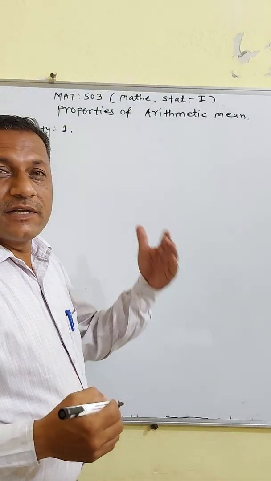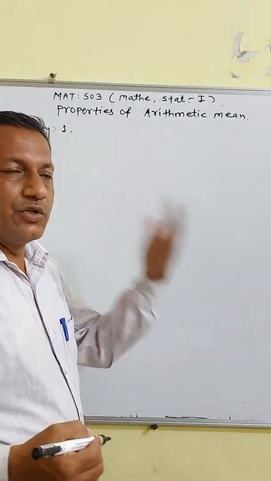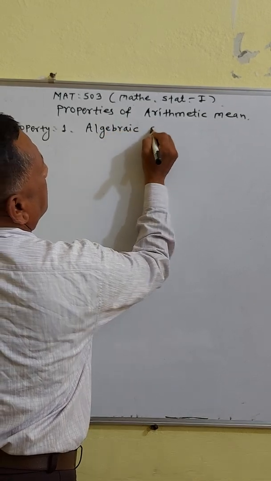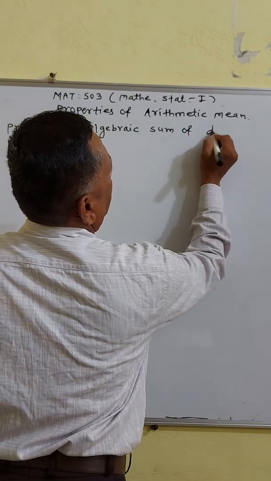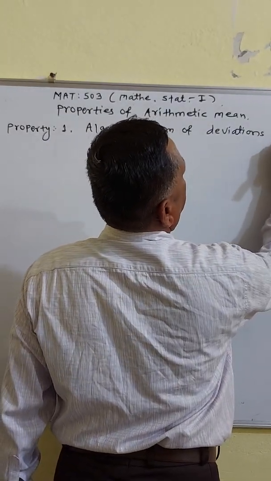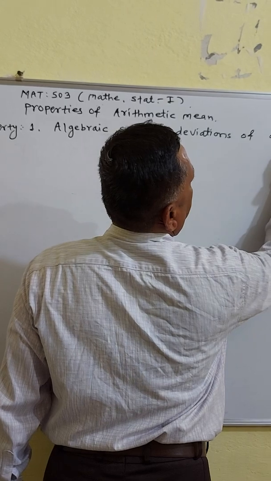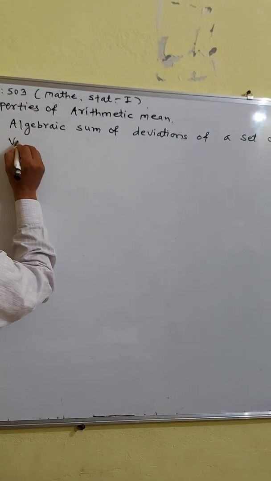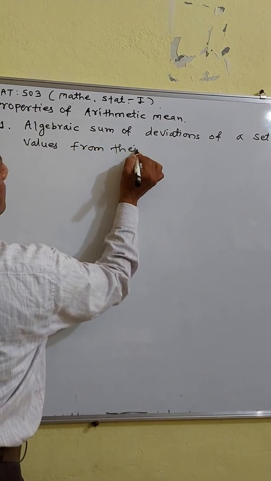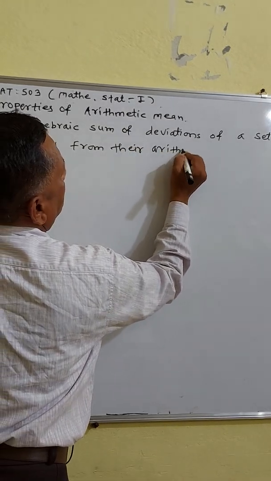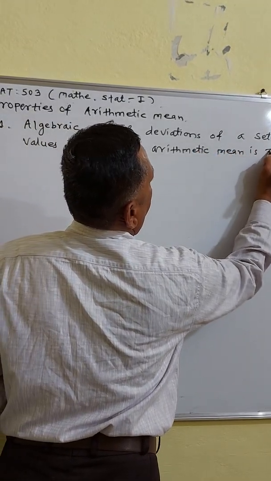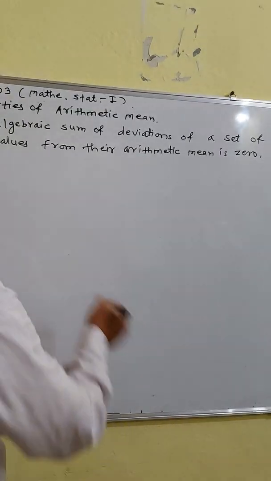The algebraic sum of the deviations of a set of values from their arithmetic mean is 0. Now we see the proof of this property.